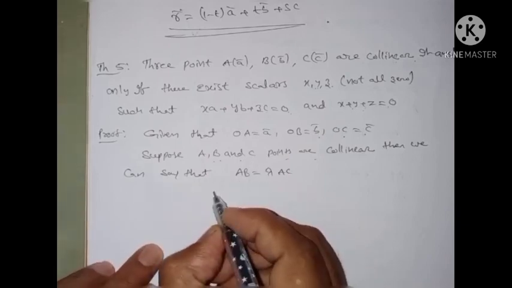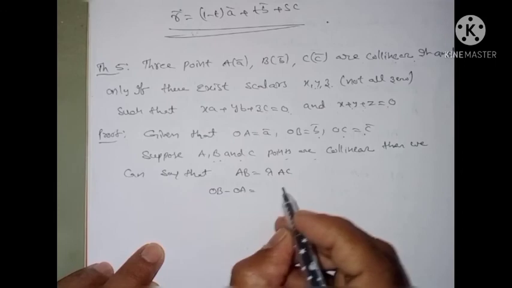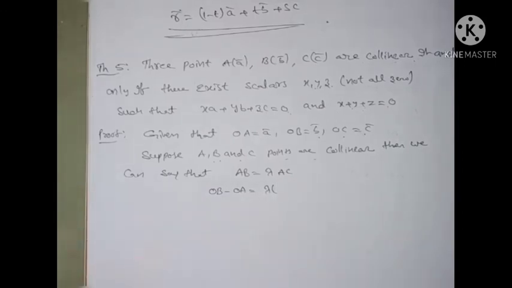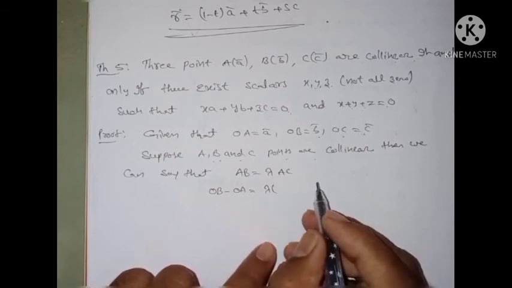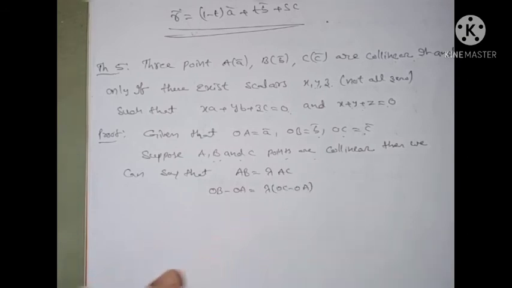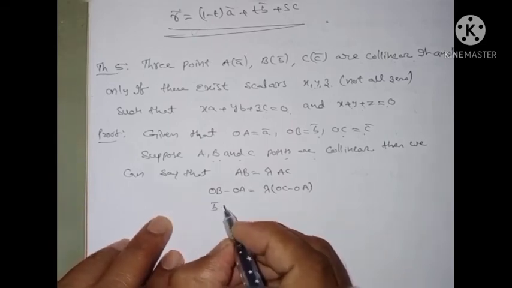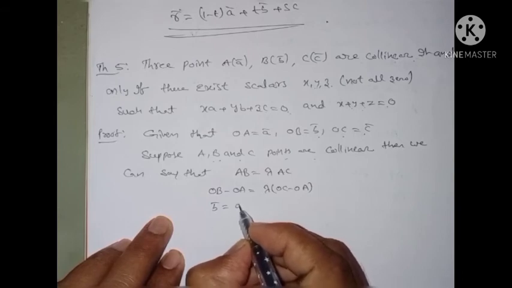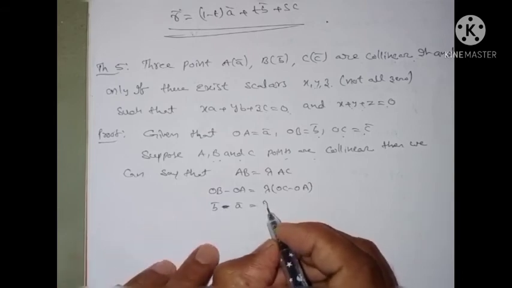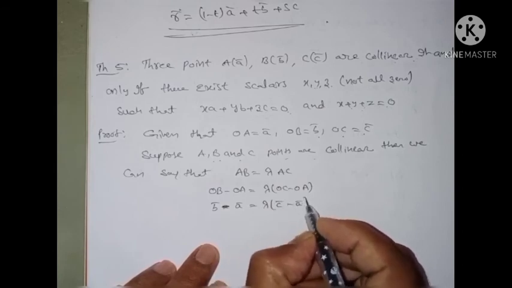Therefore, you can write OB minus OA is equal to lambda into OC minus OA, where lambda is any constant. OB is nothing but B bar and OA is A bar, so we get B bar minus A bar. Lambda into OC minus OA is nothing but lambda into C bar minus A bar.